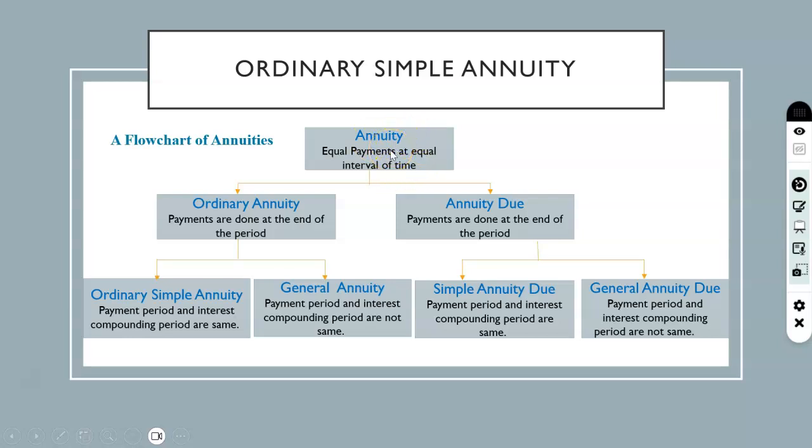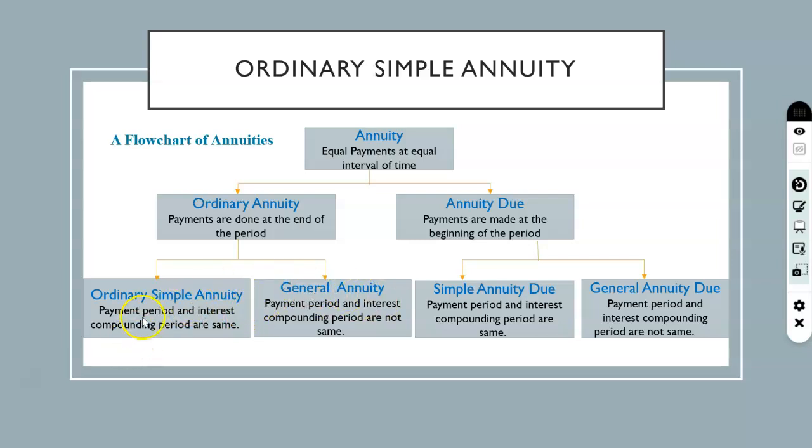Now, annuity can be of different types based on the payment period and based on the interest compounding period. So we can classify into two types: first, ordinary annuity and annuity due. In an ordinary annuity, payments are done at the end. In an annuity due, payments are done at the beginning of the period.